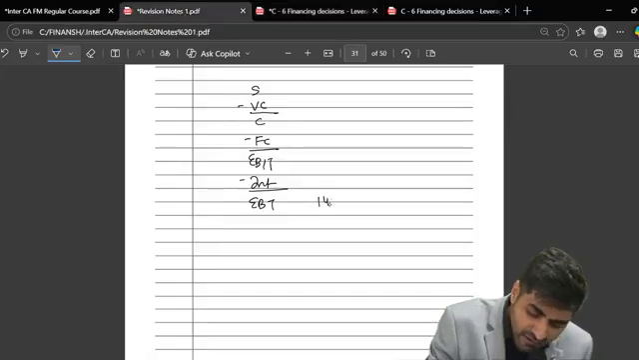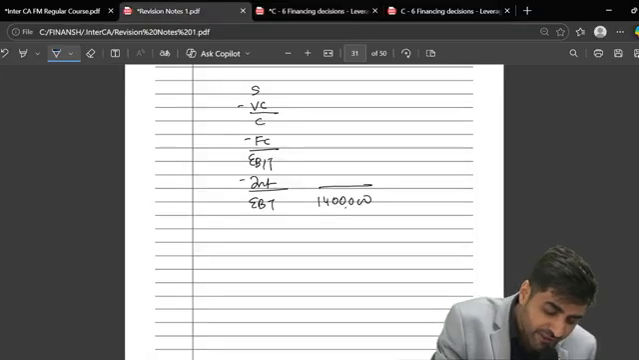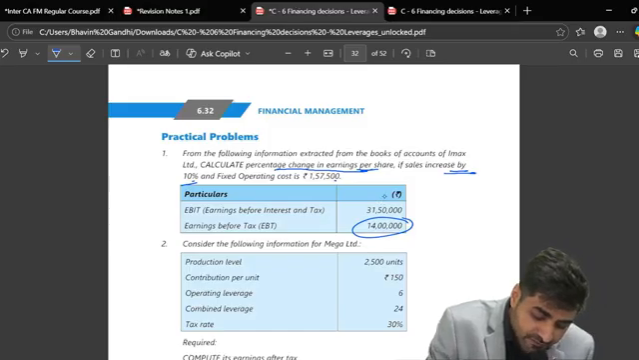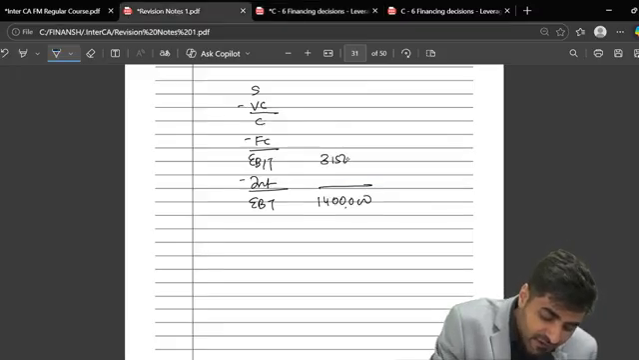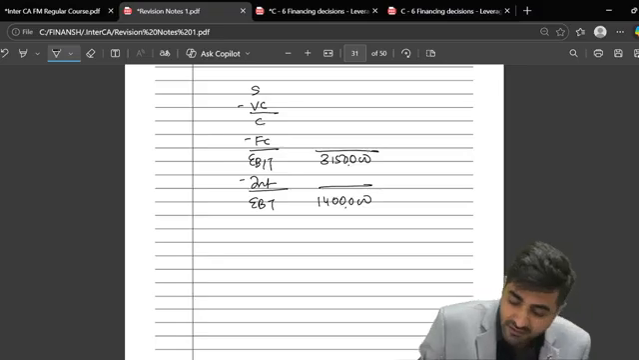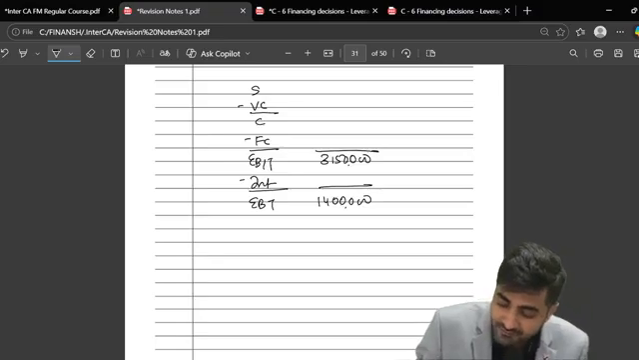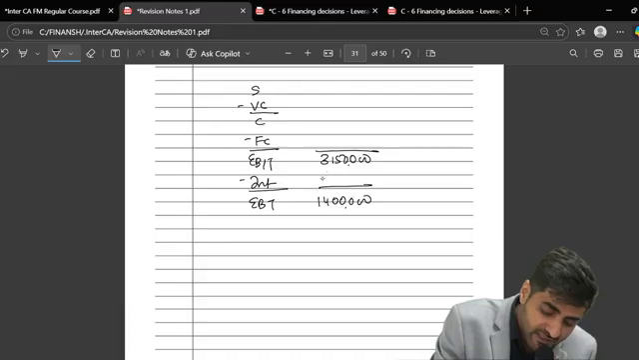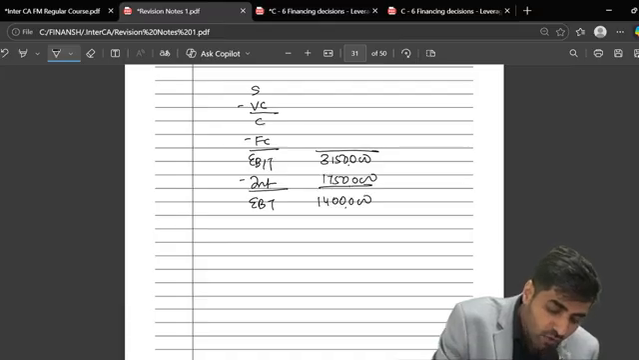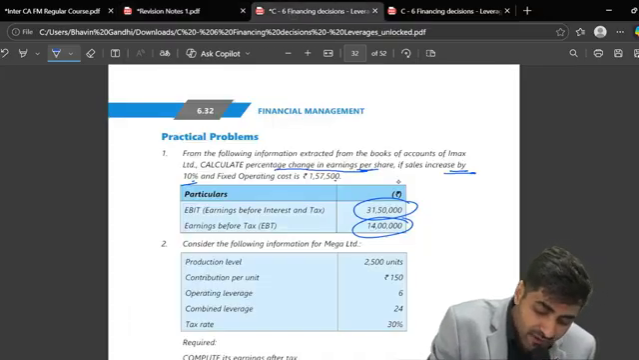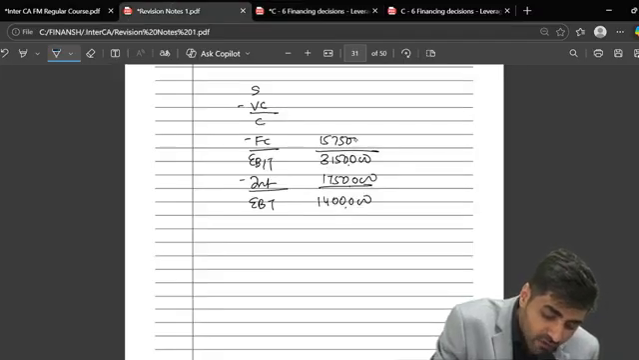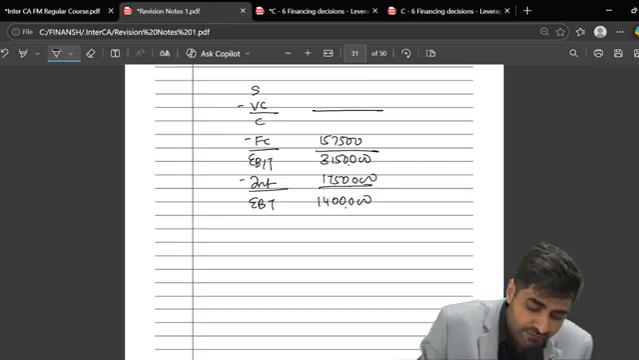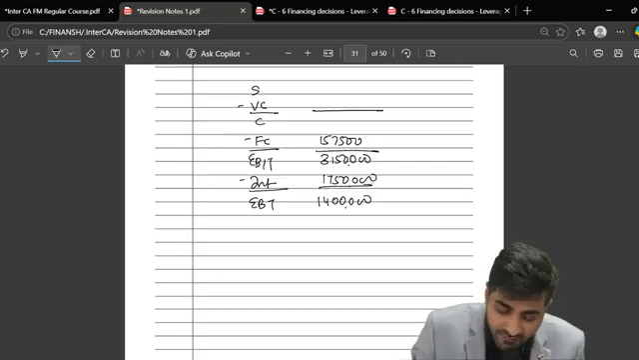14 lakhs. Do you have your interest? Is there any interest? No. You have EBIT? Yes. 31 lakh 50. Can I get my interest? Give me interest. 17 lakh 50. Do I have my fixed cost? How much is my fixed cost, everyone? 157,500. Will I get my contribution? Give me contribution.